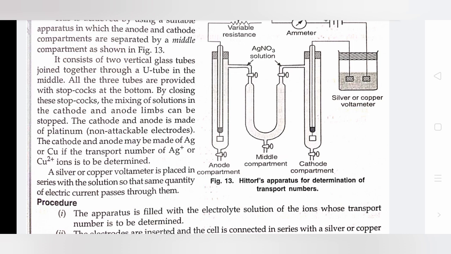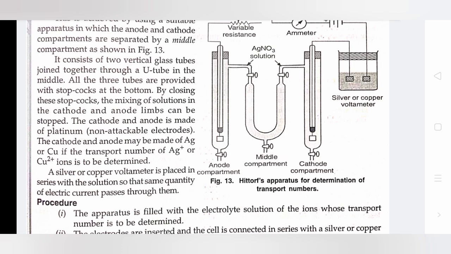The cathode and anode are made of platinum. The cathode and anode may also be made of Ag or Cu. If the transport number of Ag positive or Cu2 positive ions is to be determined, a silver or copper voltmeter is placed in series with the solution so that the same quantity of electric current passes through them.